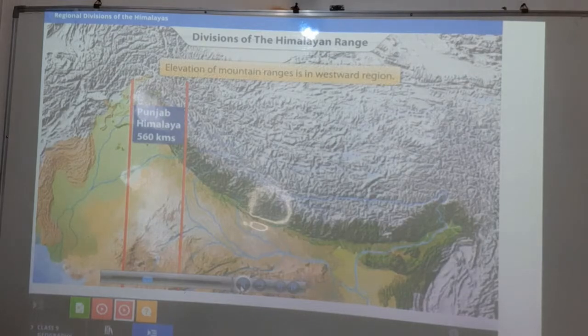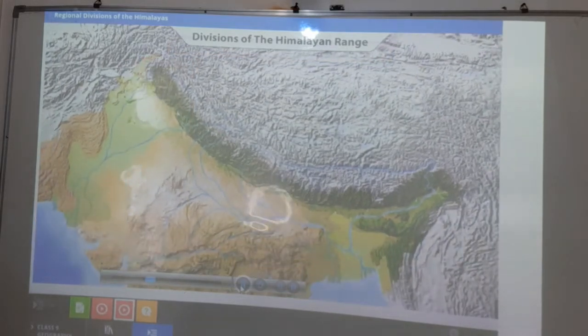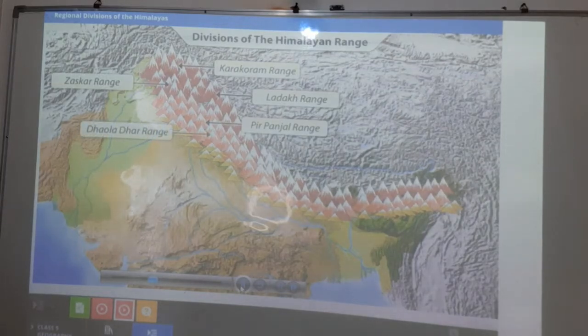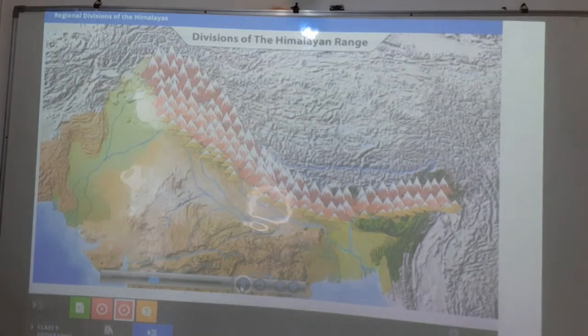The general elevation of the mountain ranges in this region increases westwards. Karakoram, Ladakh, Pir Panjal, Zaskar and Dhauladhar are the major ranges in this section.